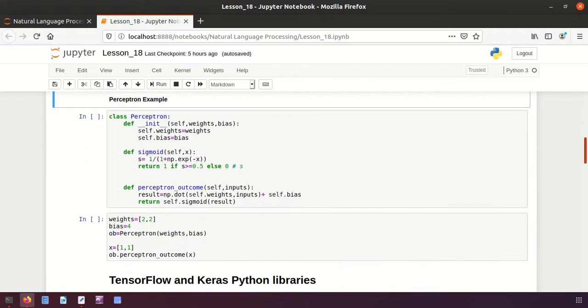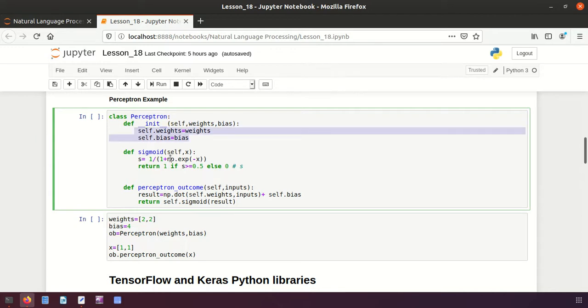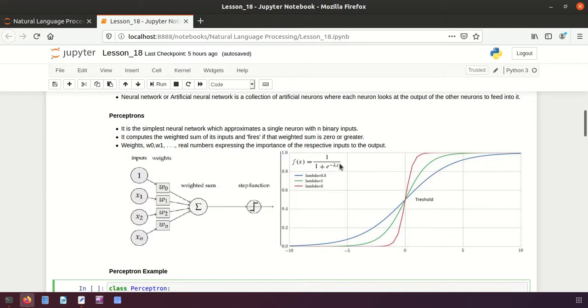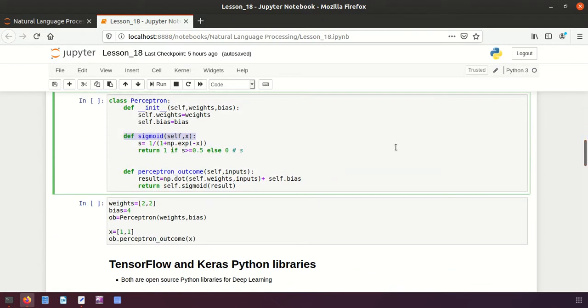Now let's see how to create a single neural network with only one neuron, and that uses the Sigmoid function. Here I have created a class called Perceptron, and we need the weights and bias for that. Then I have a function called Sigmoid, and you know this Sigmoid function requires a single value x, and 1 divided by 1 plus e to the power of minus lambda into x is what we have to implement here.